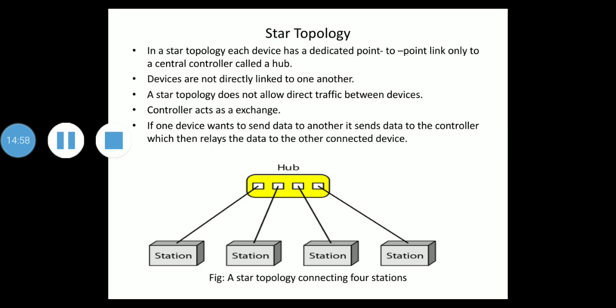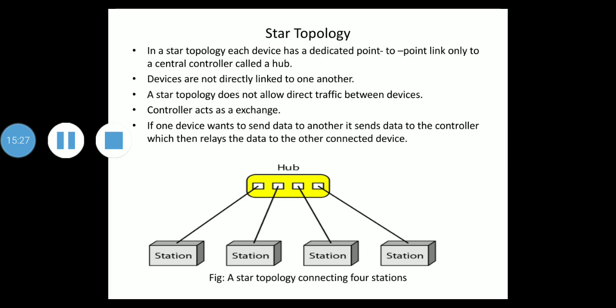And these devices are not directly linked to one another. So, a star topology does not allow direct traffic between devices, which was the case in a mesh topology. The controller here acts as an exchange. You can see this controller, which is called hub, acts as an exchange. So if one device wants to send data to another, it sends the data to the controller, which then relays the data to the other connected device.